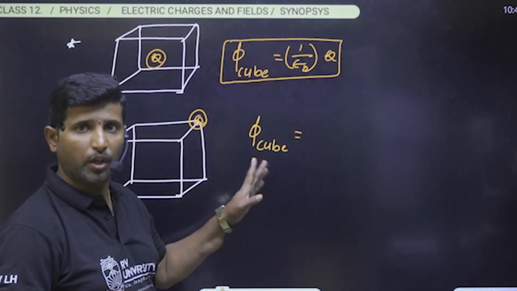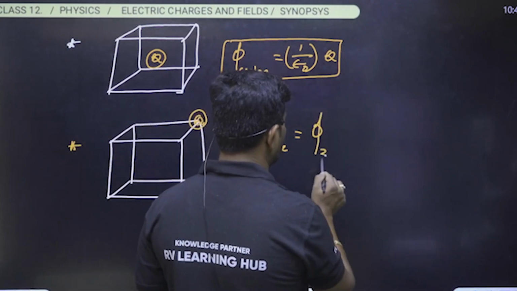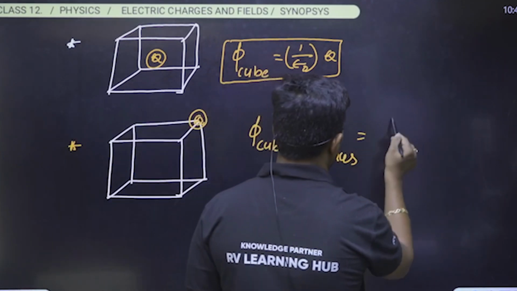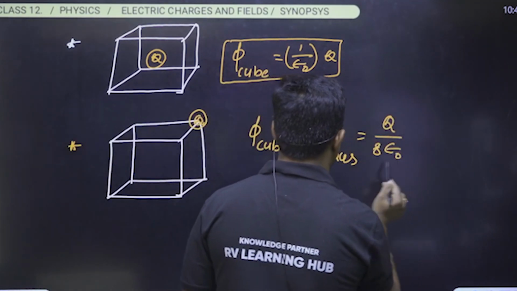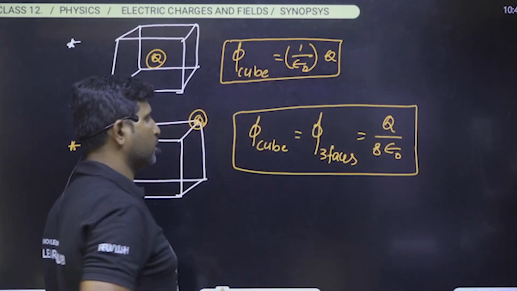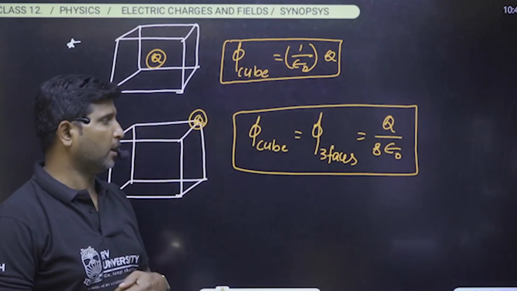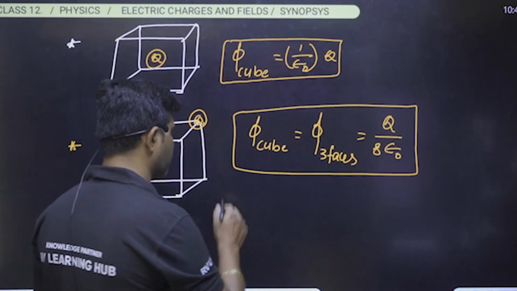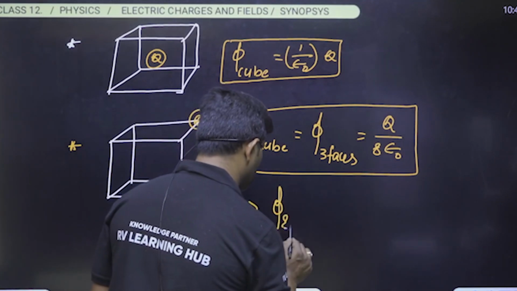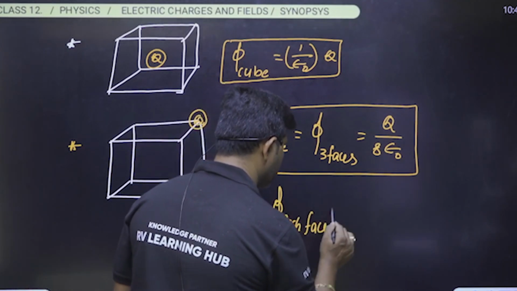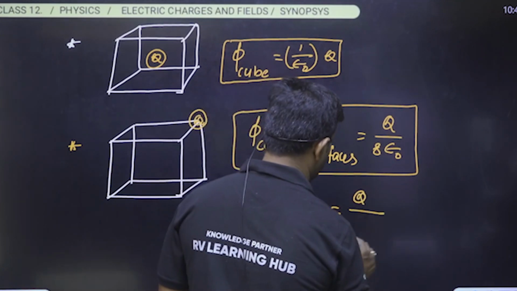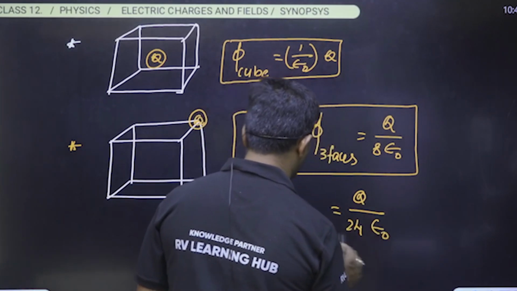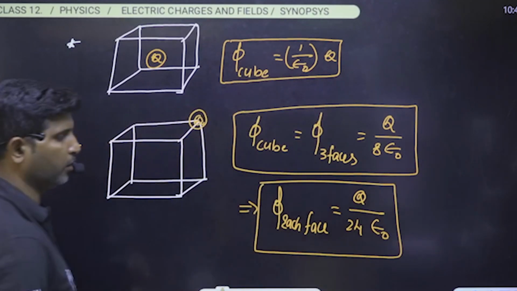Flux through the cube is always equal to flux through the three faces, and it will be equal to Q divided by 8 epsilon naught. Whenever a charge is placed at the corner, then the flux through the given cube is always equal to Q by 8 epsilon naught. In the same case, what is the flux through each face? We can say it is equal to Q divided by 8 into 3, nothing but 24 epsilon naught. This is the value of flux through each face.